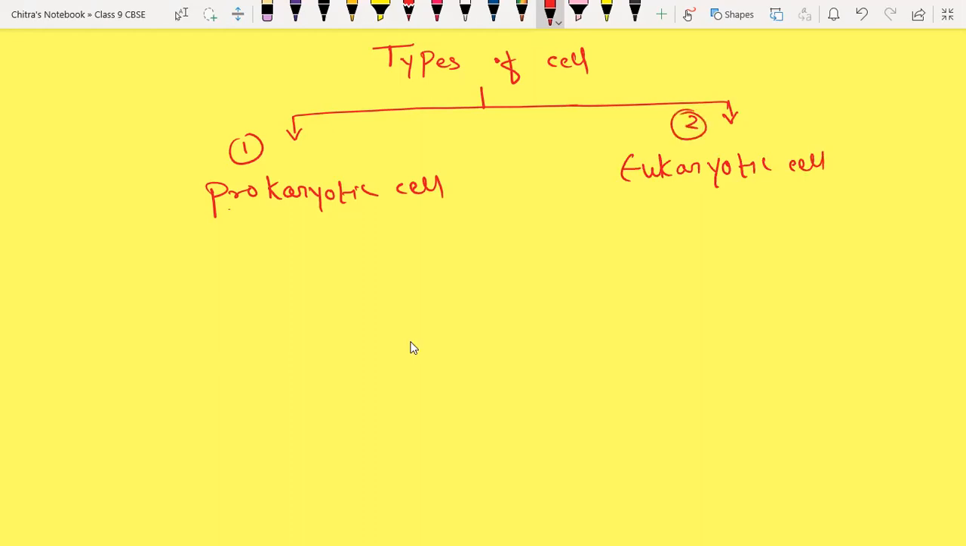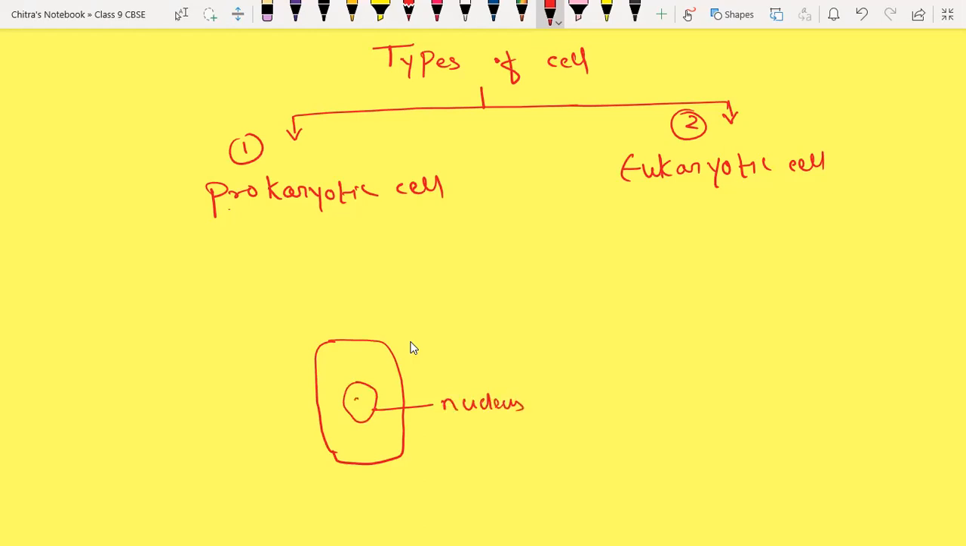The second type is the eukaryotic cell. So what are the prokaryotic and eukaryotic cells that we have to understand? For that I'm just going to draw one diagram over here. At the center of the cell we have the nucleus. So I'm writing here nucleus.